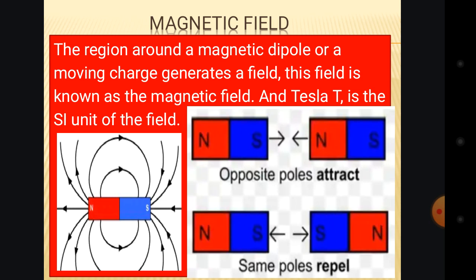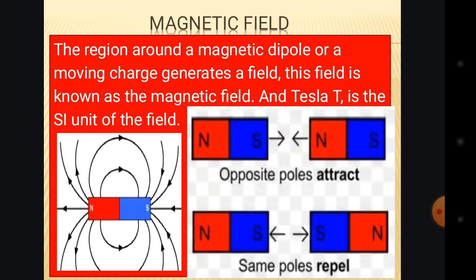Okay, the south and the south, the end of the first magnet and the end of the second magnet, will never be in contact with each other. They will repel, they will refuse each other, because they are the same gender. So there is no generation of field or force between them.